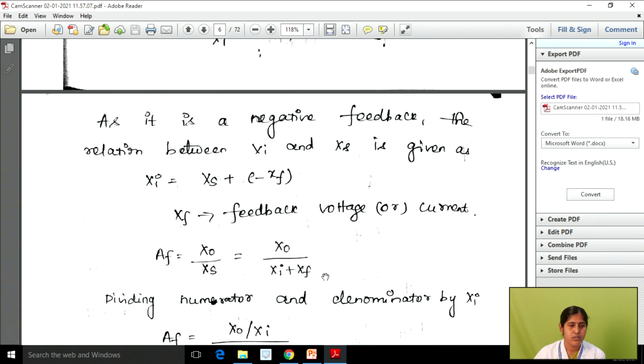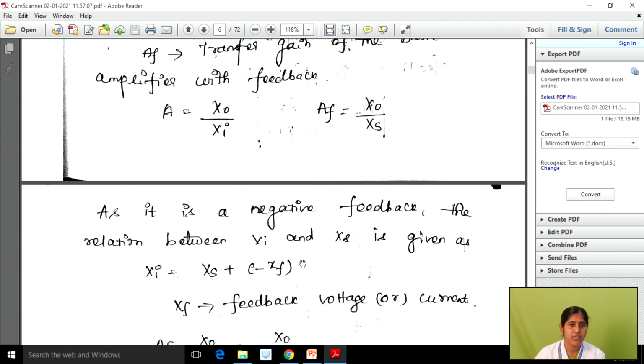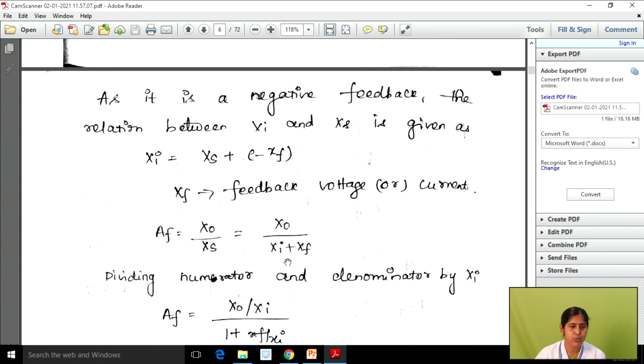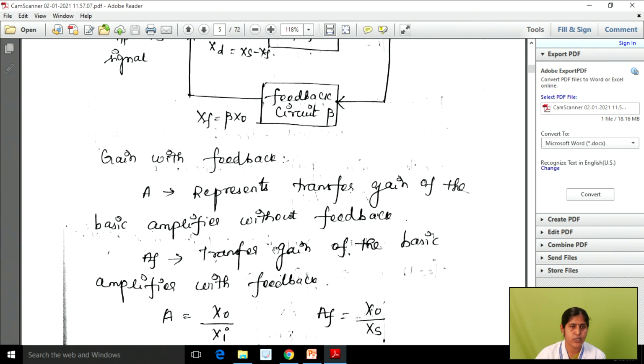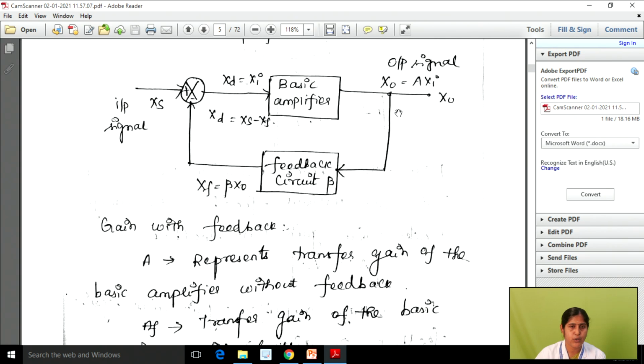Okay. So these are the general expressions for how we calculate the gain with the feedback as well as without feedback. Right. So see here, this is your without feedback gain, and here we are using A.